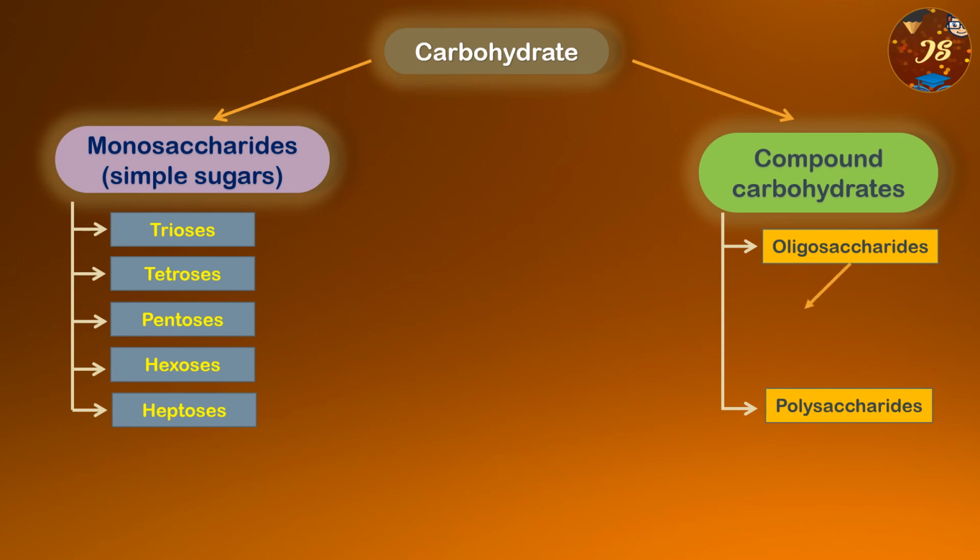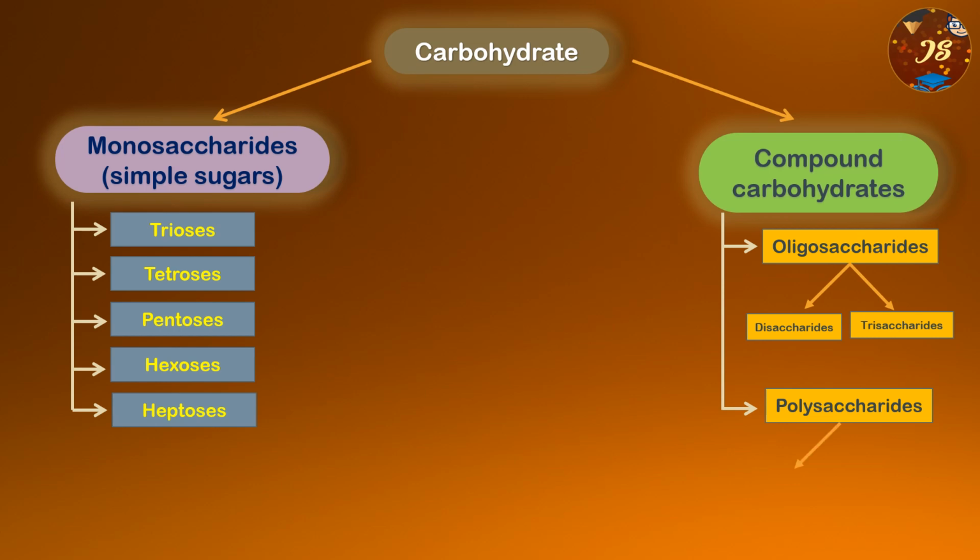So what are the subdivisions of oligosaccharide? Number one is disaccharide. Examples are again very familiar: sucrose, then maltose, lactose and trehalose. The second one is trisaccharide. So raffinose and maltotriose are the examples.